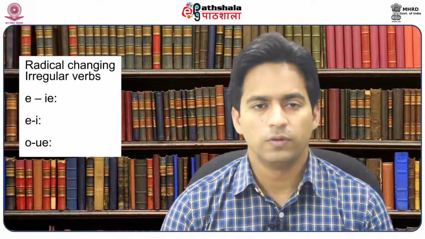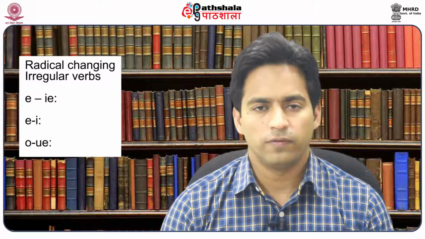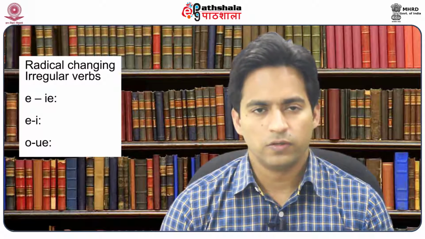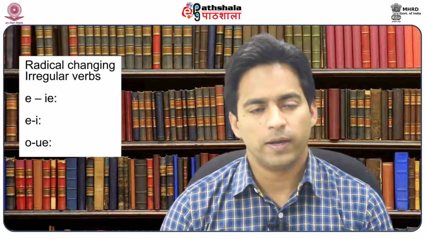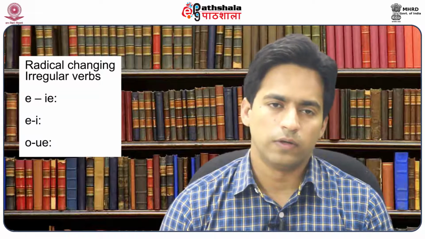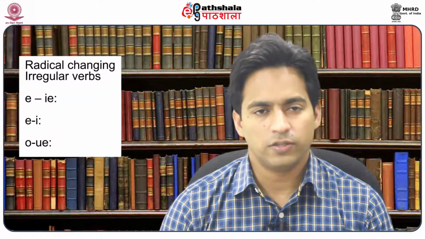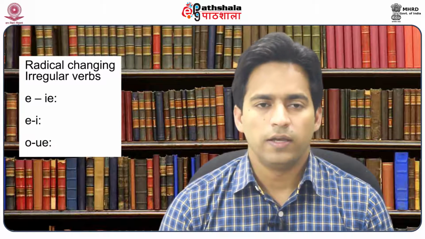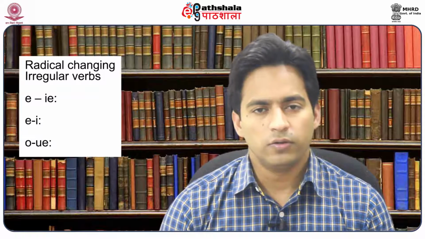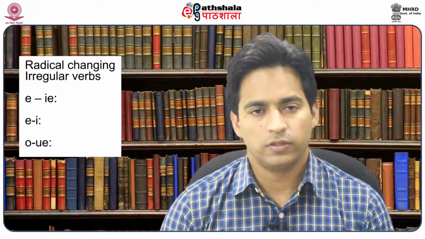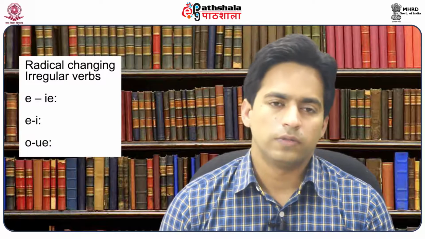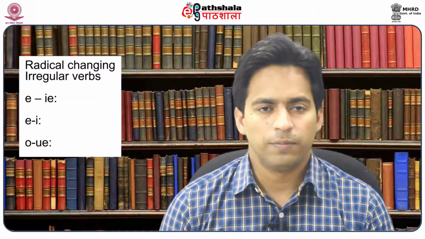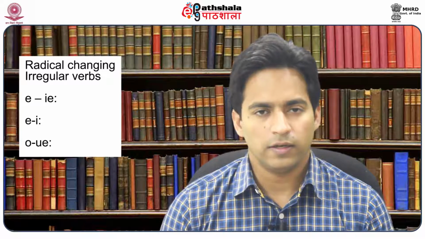Now let's talk about the radical changing irregular verbs. There are the following types of irregularities in a stem changing verb. Now we are going to see what are the kinds or types of irregularity that happen in a verb. The first form of the verbs is where e changes into ie. It means that if the verb has the vowel e, then in the conjugation this will change into ie. Verbs in this group are like preferir, entender, etc.